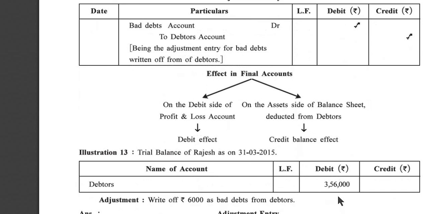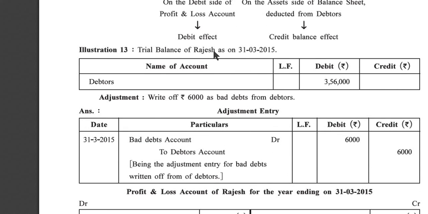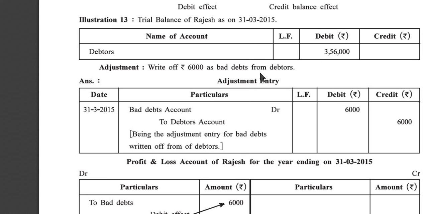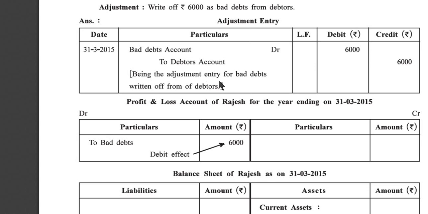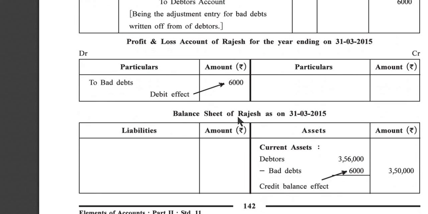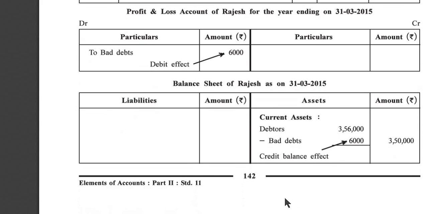Credit balance effect. Illustration number 13. Trial balance of Rajesh as on 31st March 2015. Debtors 3,56,000. Write off 6,000 as a bad debt from debtors. Bad debt account debit to debtors account, being the adjustment entry for bad debt written off from the debtors. Profit and loss account of Rajesh for the year ending on 31st March 2015. Debit side to bad debt 6,000, debit effect. Balance sheet of Rajesh: current asset debtors 3,56,000 minus bad debt 6,000, outer column 3,50,000, it is a credit balance effect.